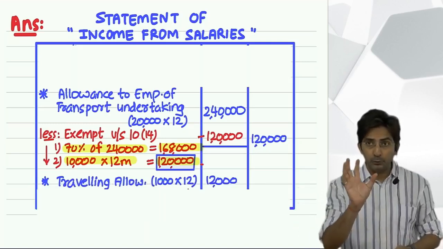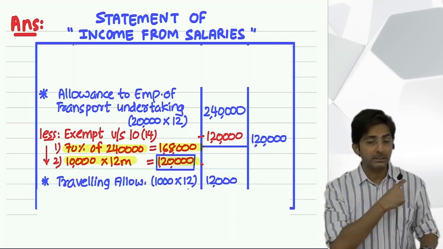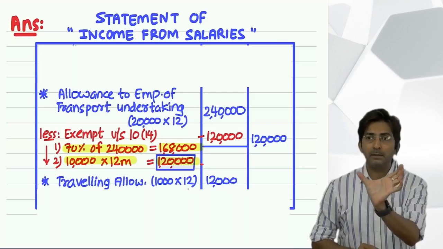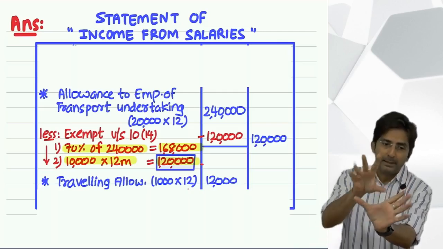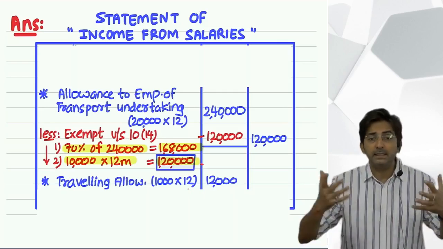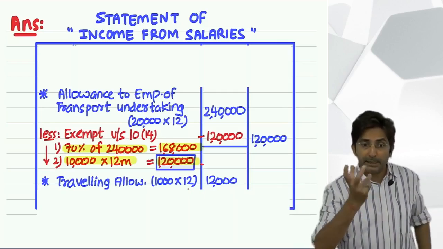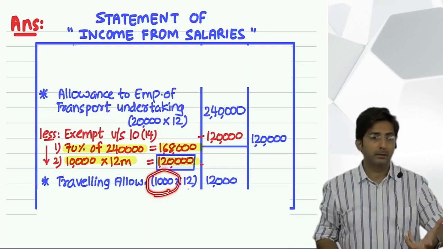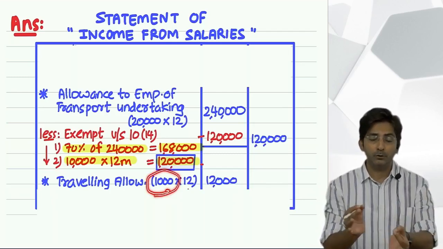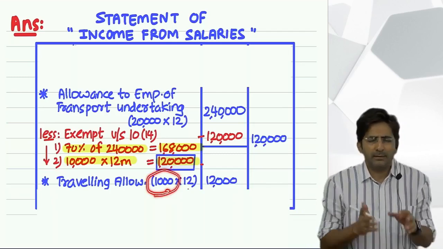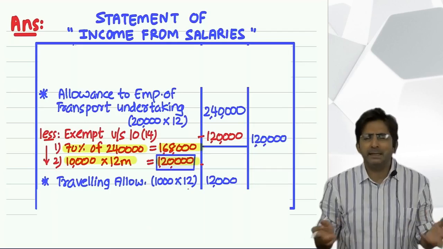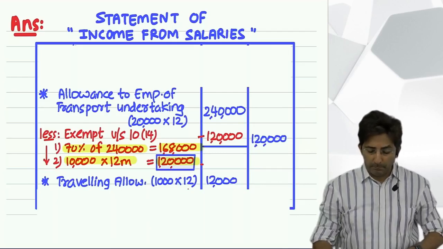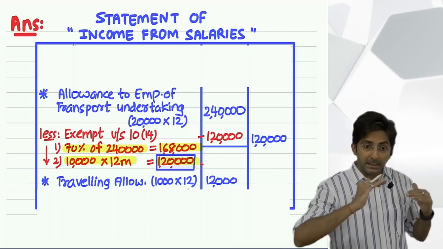See, allowances you don't receive separately. Last lecture what did I say? Your monthly salary you get as a check. So in that monthly salary check, that allowance is automatically included. It is just while teaching the student, it is discussed as a separate item. See here a separate item, traveling allowance 1000 per month. But in real life, that 1000 was not given as a separate amount. Whatever is his salary, 25,000, 19,000, 40,000, it is included in that only. Okay, but in this statement, we have to present it as a separate item.